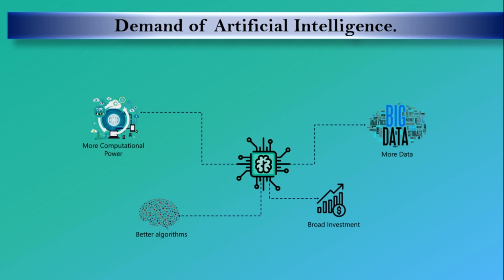Apart from this, we also have better algorithms. We have many more algorithms now, most of them based on the idea of the neural network, and these are constantly getting better. Neural networks are actually the most significant designs in artificial intelligence because with neural networks we can take 1000 layers of input data. Neural networks solve a lot of problems, including healthcare problems and so on.